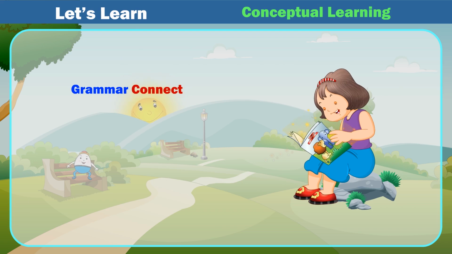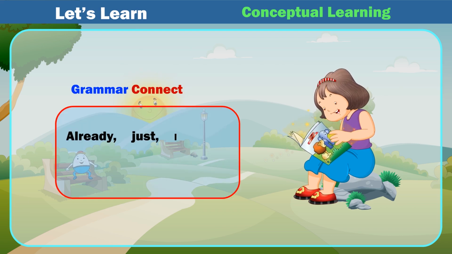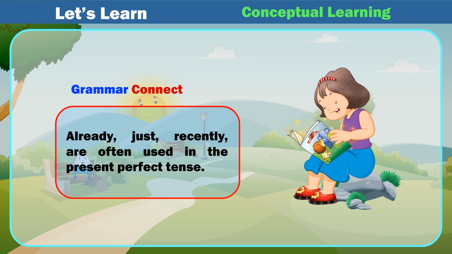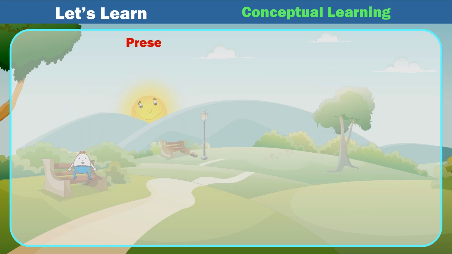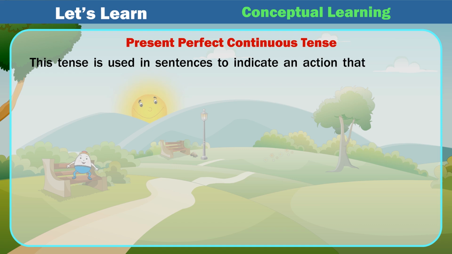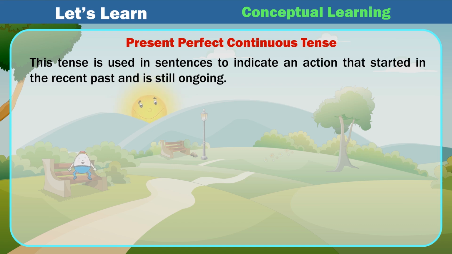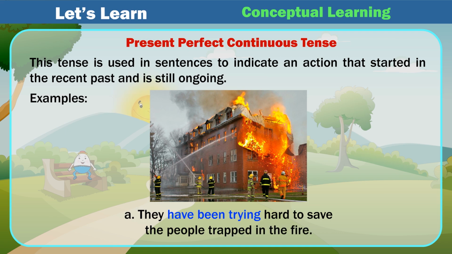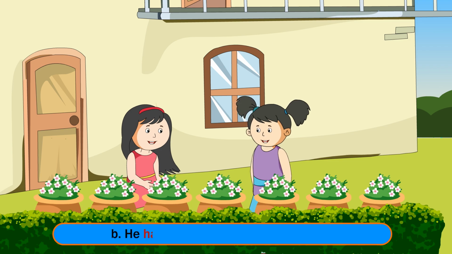Grammar connect: already, just, recently are often used in the present perfect tense. Present perfect continuous tense. This tense is used in sentences to indicate an action that started in the recent past and is still ongoing. Examples: A. They have been trying hard to save the people trapped in the fire. B. He has been coming here regularly.